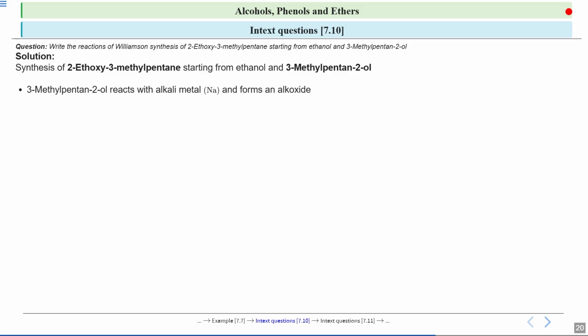So we need an alkyl halide, which should be a primary alkyl halide, and we need an alkoxide. So first we will form an alkoxide. See over here, you have 3-methylpentan-2-ol. It will react with an alkali metal, which is sodium, and it will form an alkoxide.